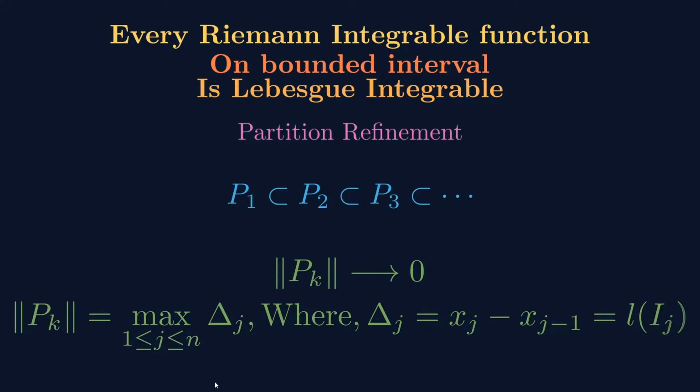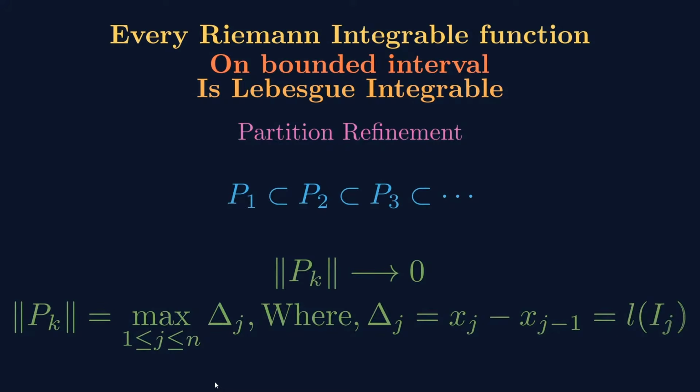Okay, so the partition has so many points. Joining two consecutive points makes you a basic interval. Then you can talk about the length of the basic interval, and then the maximum of all these basic intervals, that we call the norm of the partition, denoted by norm of Pk.